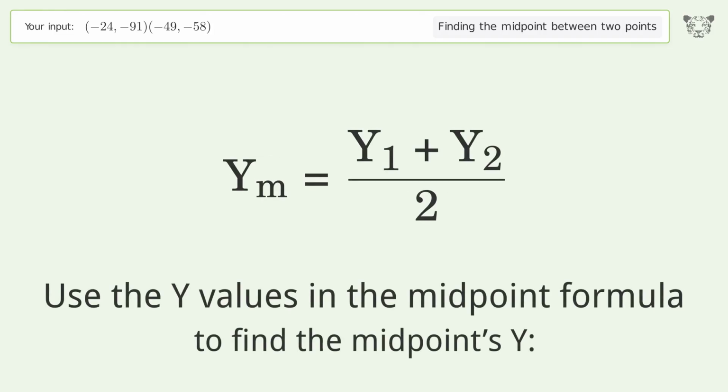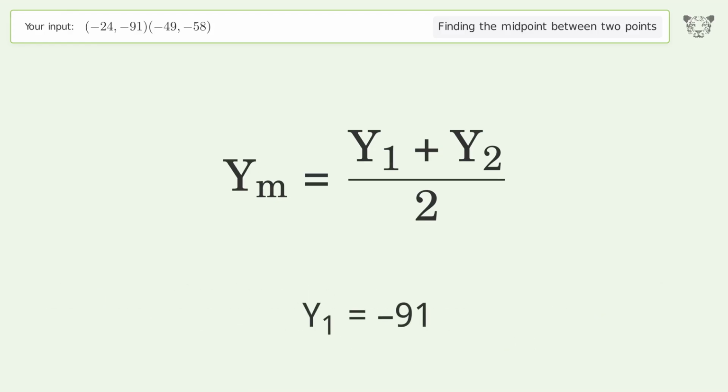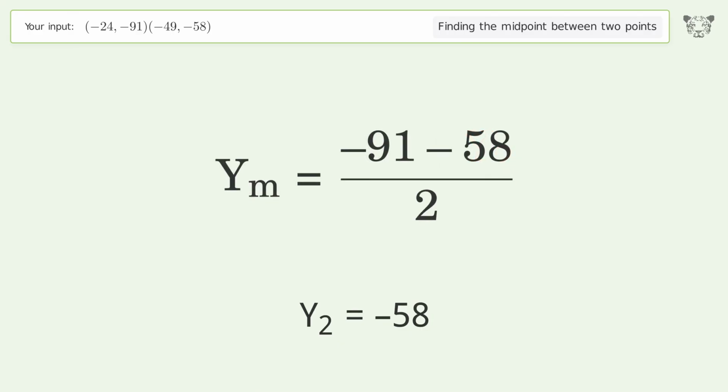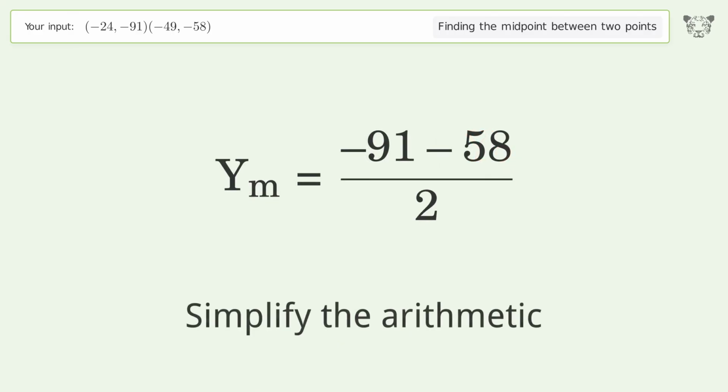Use the y values in the midpoint formula to find the midpoint's y. y1 equals -91. y2 equals -58. Simplify the arithmetic.